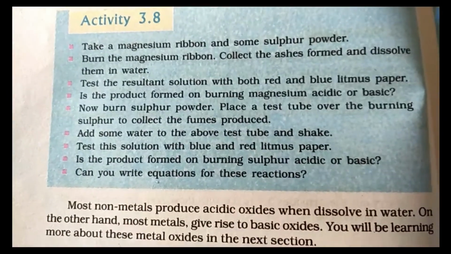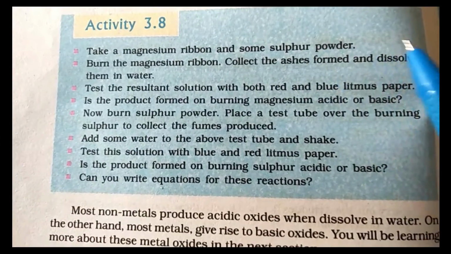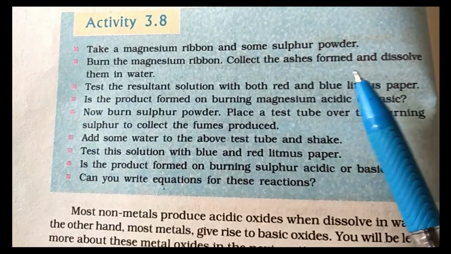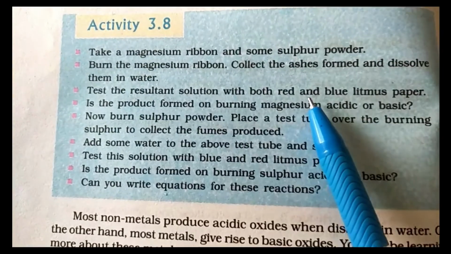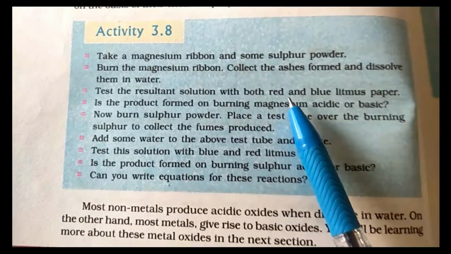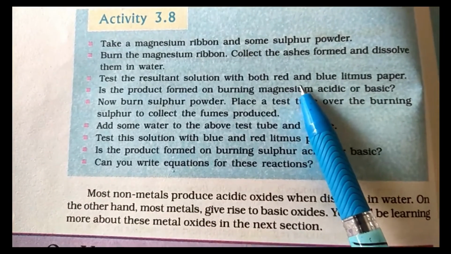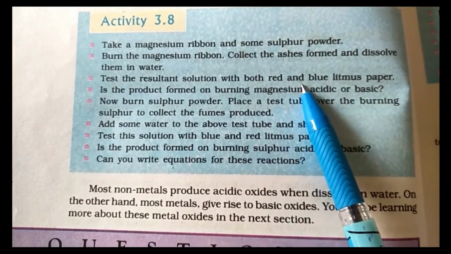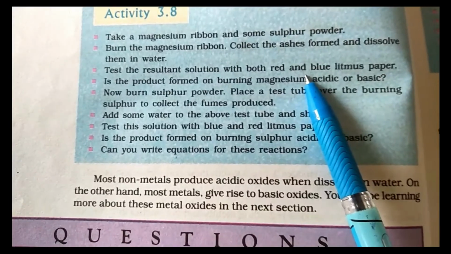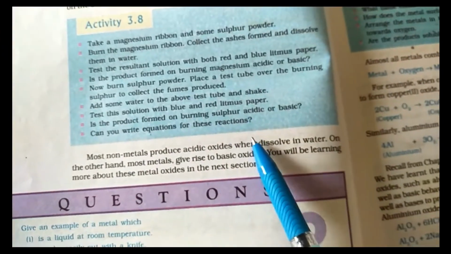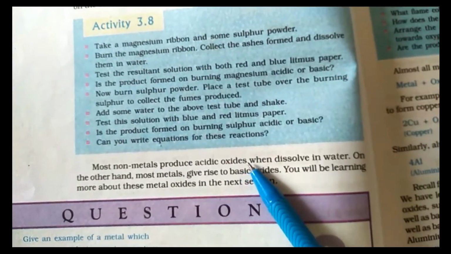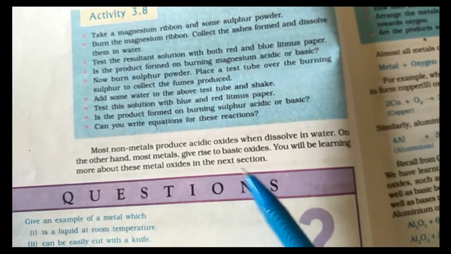In the upper reaction, Mg plus O2 gives MgO, and when MgO is added to water, magnesium hydroxide is formed. That is milk of magnesia, used as an antacid to neutralize acidity. And this H2SO3, sulfurous acid, may be one part of acid rain.